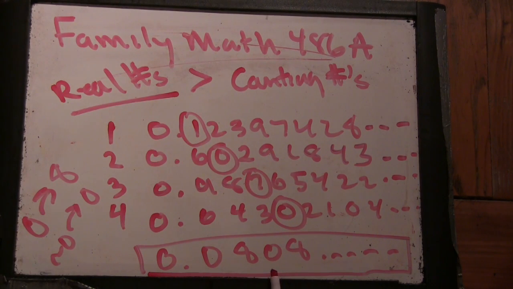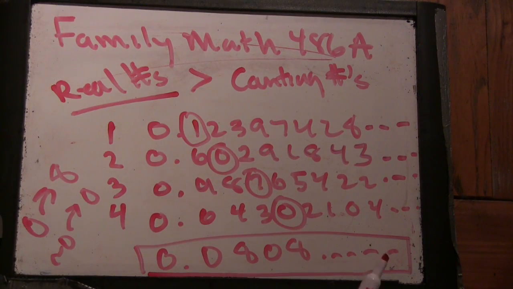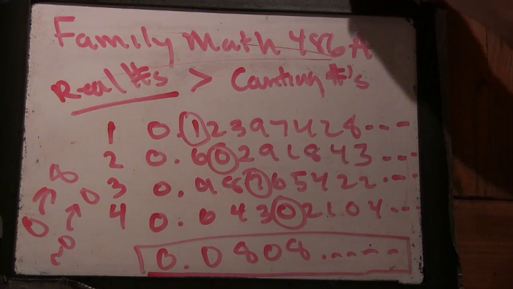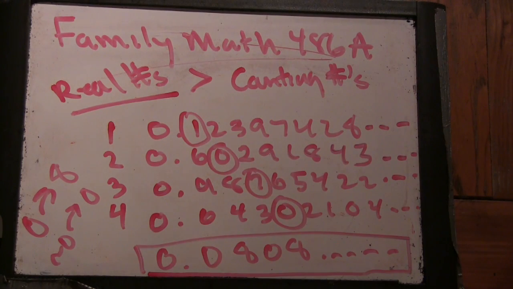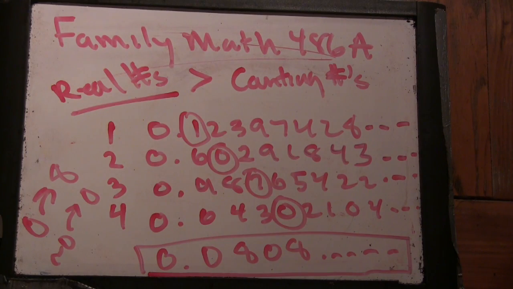The third digit of the third number and the third digit of our number aren't the same, so it can't be. And then the fourth digit of the fourth number, and it just keeps going all the way down. So it's different. So no matter how we list the numbers out, we can always make a new real number that's different. So that means we can never list them out completely. And that's the argument why the infinity of real numbers is bigger than the infinity of counting numbers.